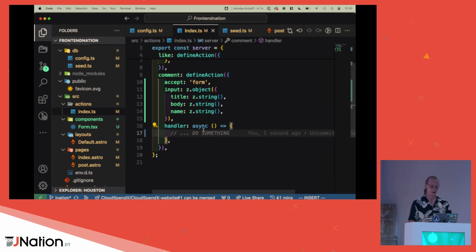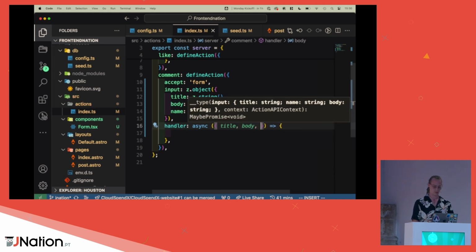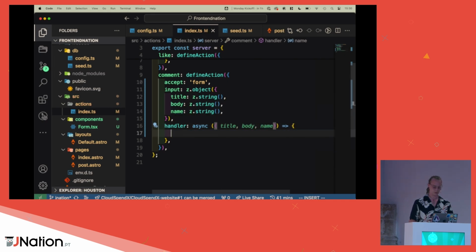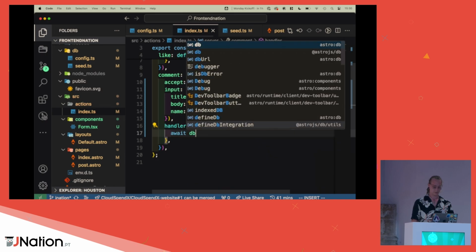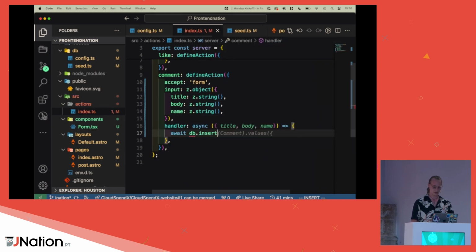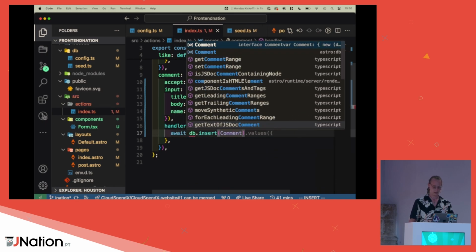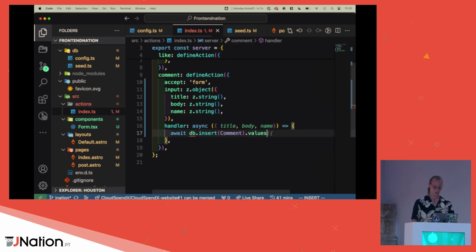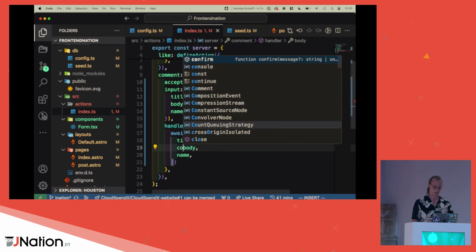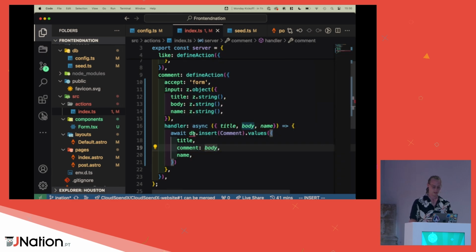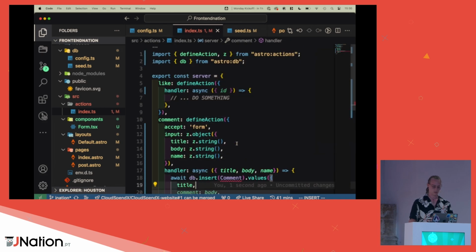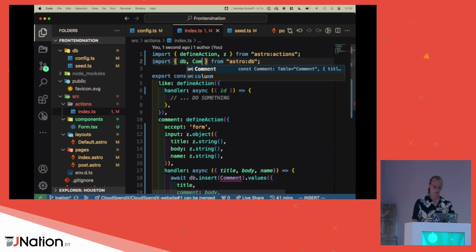So now we have that. Now we actually want to do something with that data. So let's import that. So we have a title, a body, and a name. Cool. Now we just want to very simply do await database.insert into comment, and then the values are basically the object itself, so title, body, and name, but I think it's comment. That's the body. And then import the database from this one. Cool. Did we not action comment? Comment. Cool.